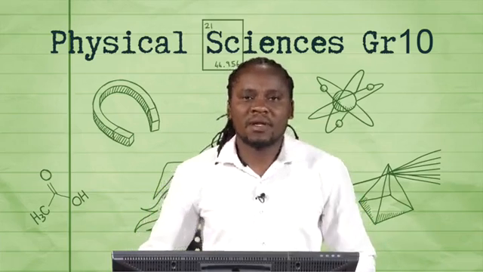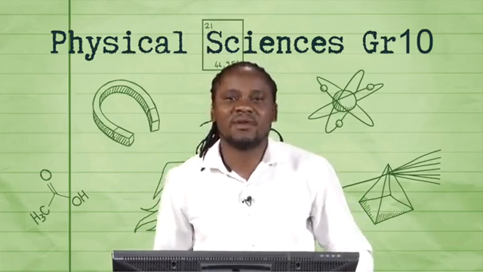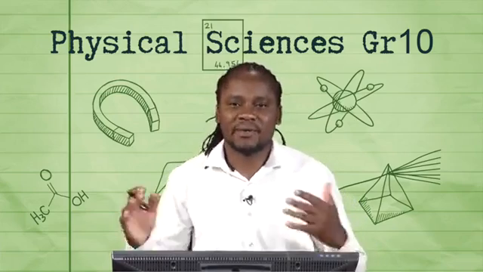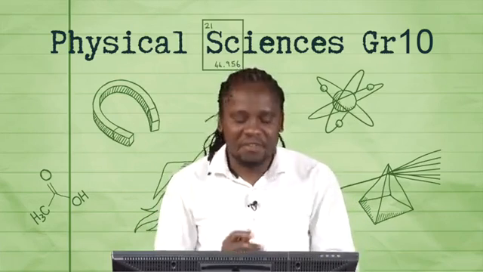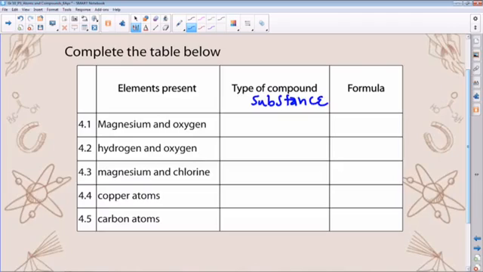Hi again, guys. Welcome back. After our short attempt at this very last question in our question and answer session, let's look at the feedback together. Now, the elements present in this case are magnesium and oxygen. Right. You remember magnesium is a metal, and oxygen is a non-metal. And obviously, there shall be a transfer of electrons involved. In this case, this is an ionic substance or ionic compound because of the transfer of electrons.